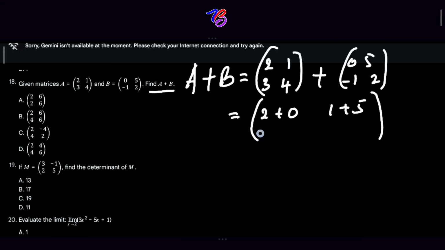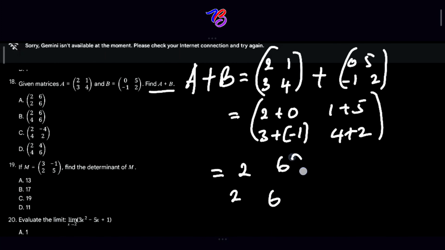Then we have 3 plus minus 1, then we have 4 plus 2. We have 2, we have 6. So this gives us our answer. If you check 2, 6, 2, 6, that means A is our answer.